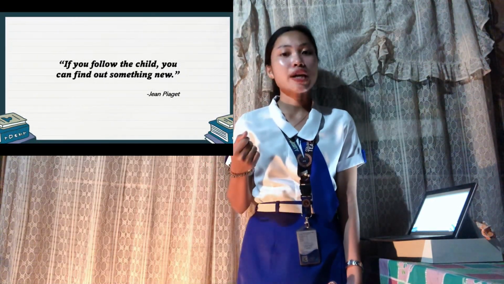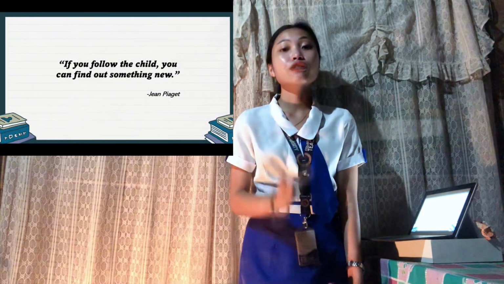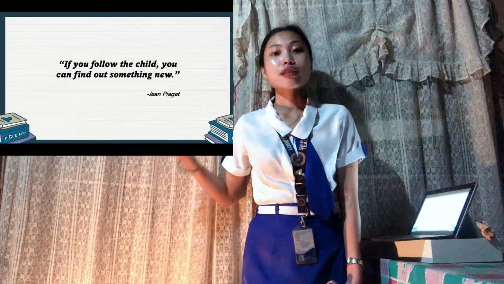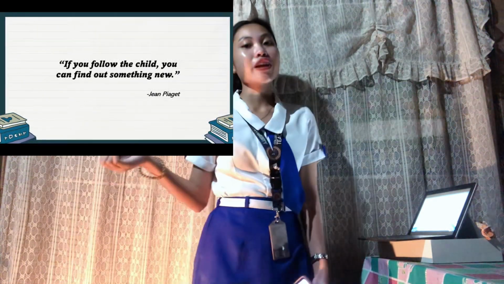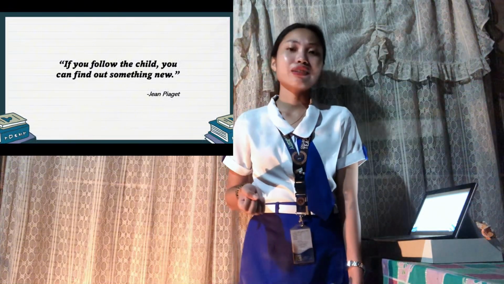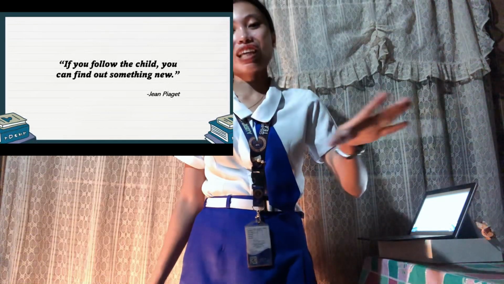Children are not just passive recipients, as I've said, of information. They actively explore, experiment, and make sense of their experiences. So by following their thought process, we can learn about their unique ways of understanding and problem solving.